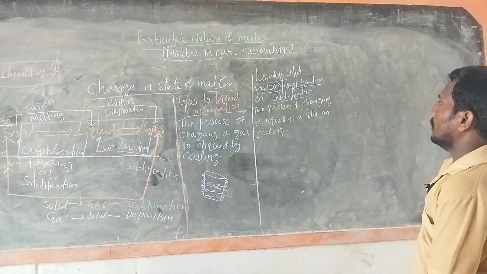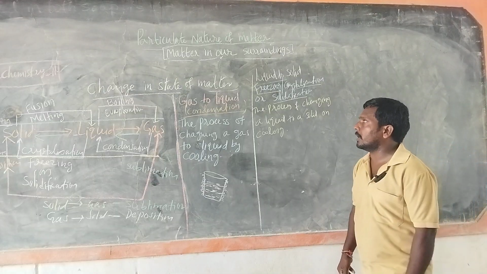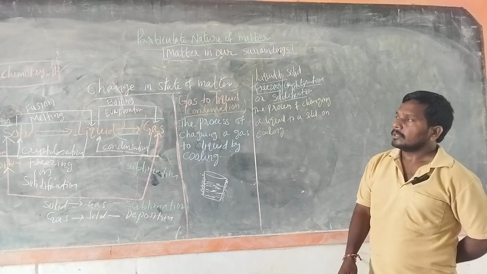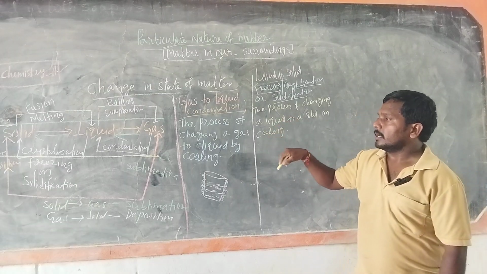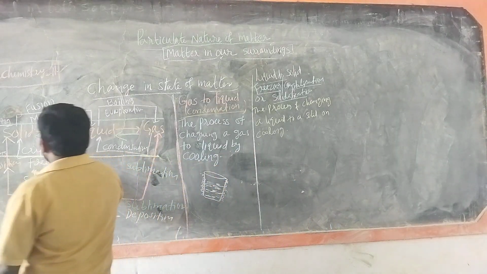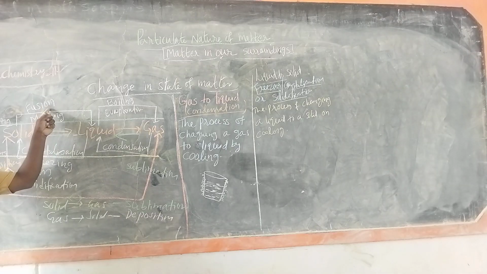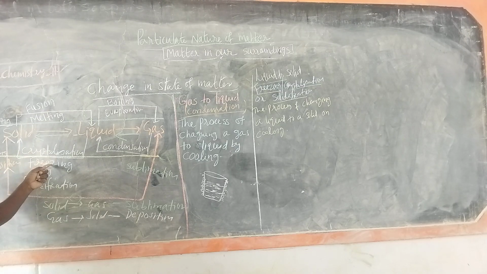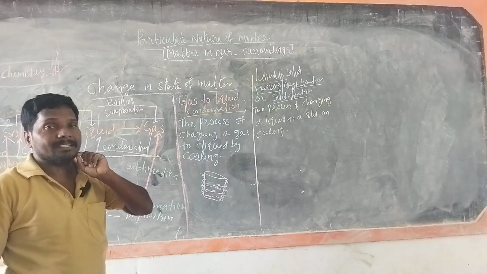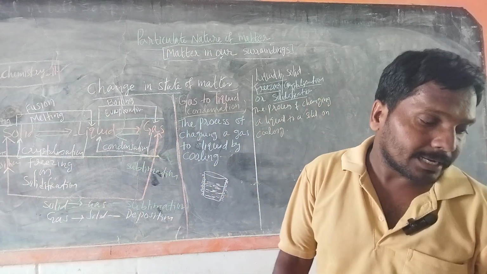Such a process or phenomenon is called freezing, crystallization or solidification. So freezing is the reverse process of melting. Solid to liquid is melting or fusion; liquid to solid is crystallization, freezing or solidification. So freezing is the reverse of fusion. Similarly, liquid to gas is boiling, and gas to liquid is condensation. Both are reverse processes.